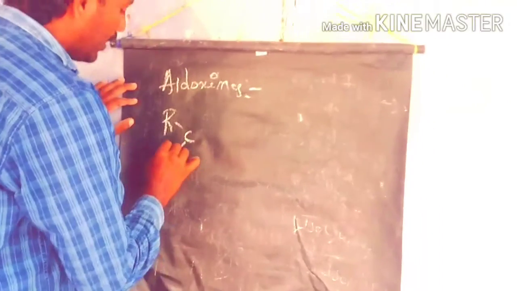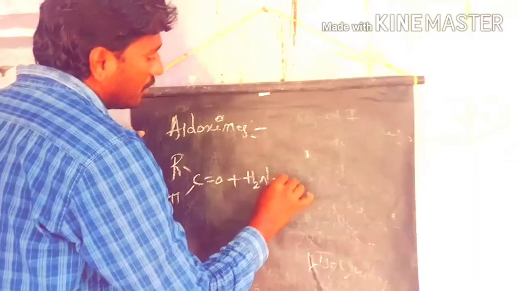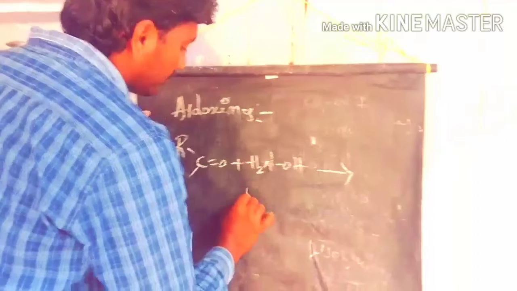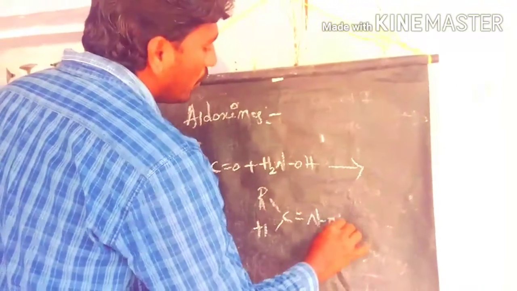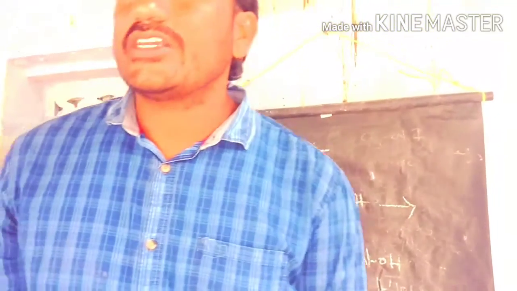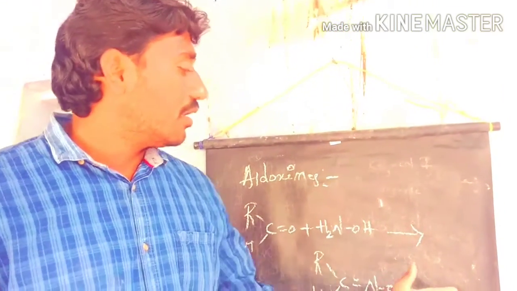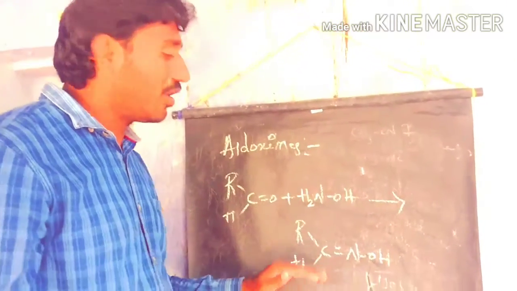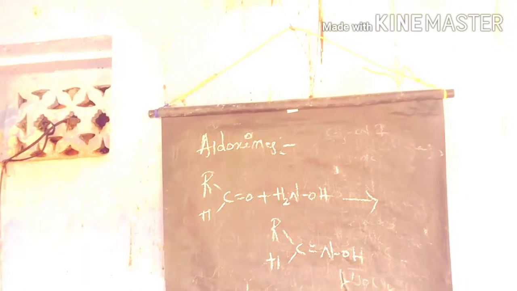Generally the aldehyde reacts with hydroxylamine to prepare the aldoxime. This aldoxime reacts with sulfonyl chloride or acetic anhydride to prepare cyanides as the products. Let's see what products we get.